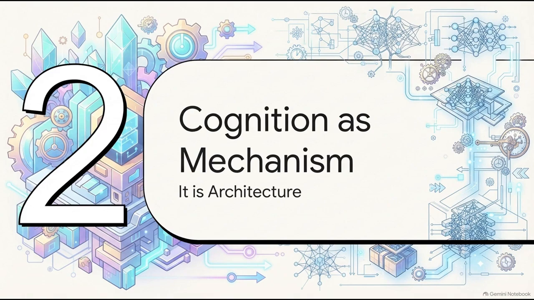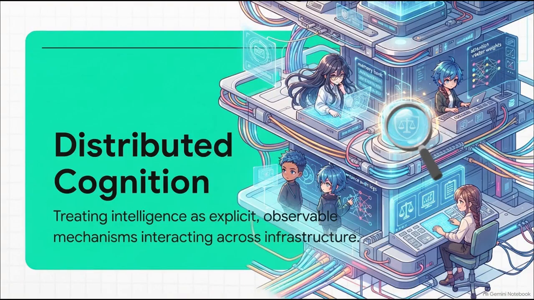Intelligence is not mythology, it is architecture. Influenced heavily by cognitive scientists like Joscha Bach, WARDEN treats distributed cognition as a strict, explicit architecture. It literally breaks the mind down into observable mechanisms like memory or attention, interacting across a layered operational infrastructure. And the reason this matters is huge. Once you stop treating AI as a magical black box and start treating it as an operational architecture, you can actually audit the pieces. Governance finally becomes a reality.